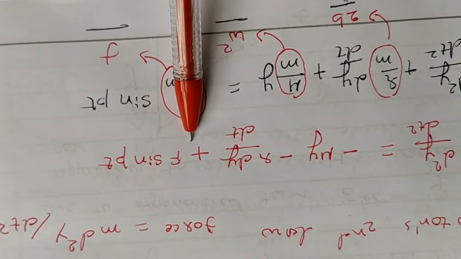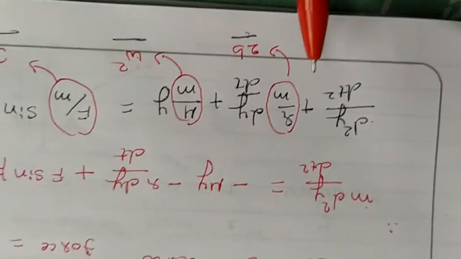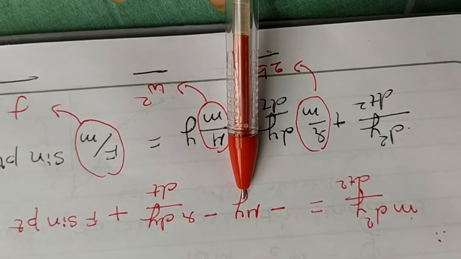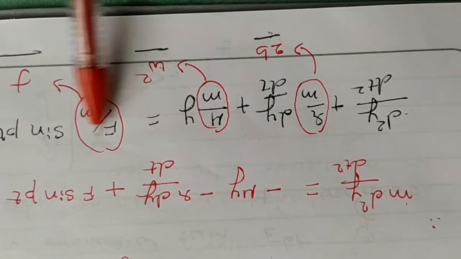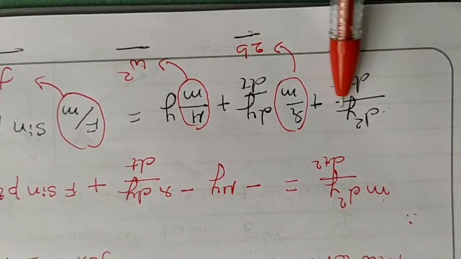Now rearrange the equation. This m should go to the right hand side. I can rearrange the equation there. So what will it become?